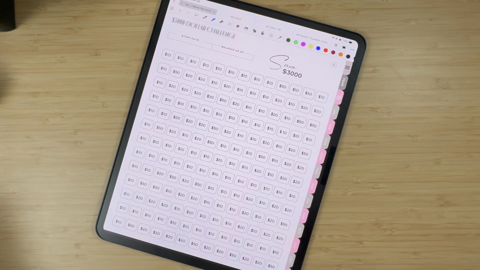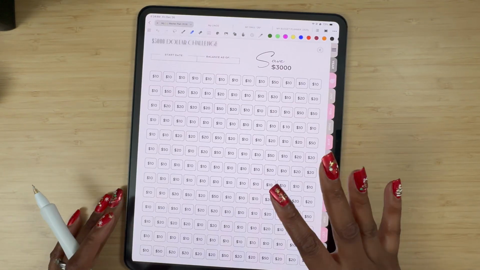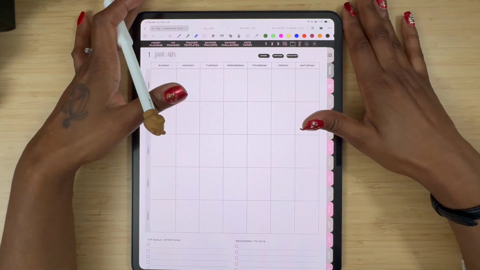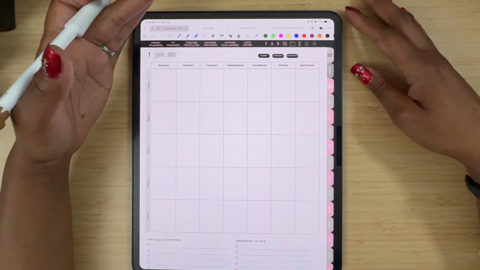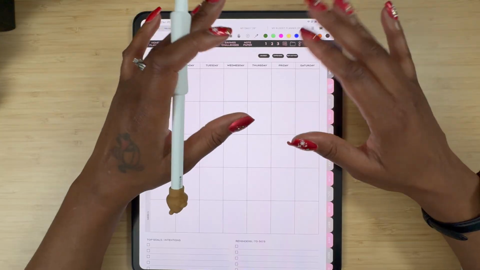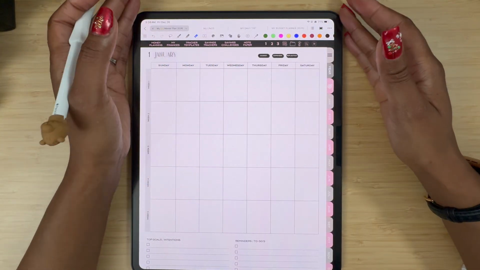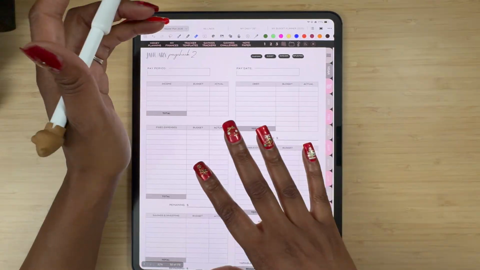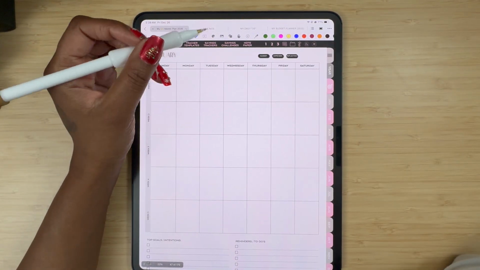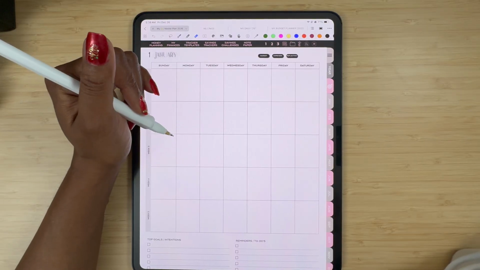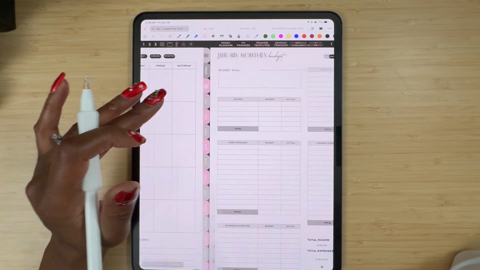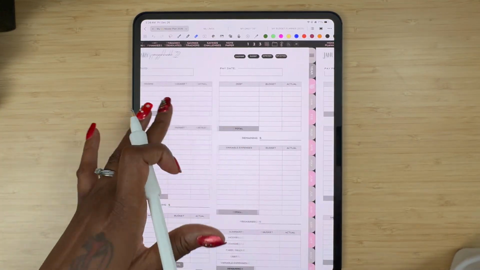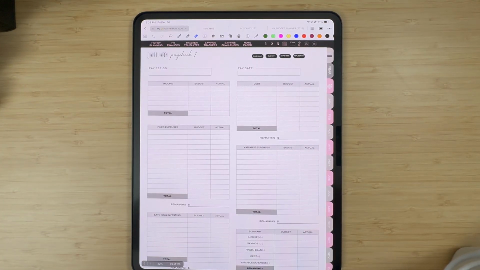So we did the sinking funds and the savings challenges. And yeah, I think I really do want to do this. So let's see, do we have anything else? Okay, so that is pretty much it for my finance master plan. That is going to be my money master plan for the year 2026. I still have to come in and fill in my January budget as well as my goals and all the good stuff for January. I will do that in a separate video, so make sure you stay tuned if you want to see how I do the budget for the month of January, how everything flows, and how it is to do a paycheck budget and a monthly budget in this planner.